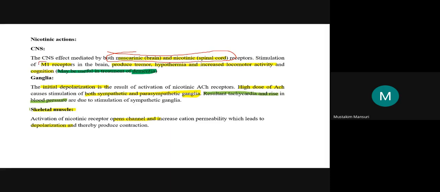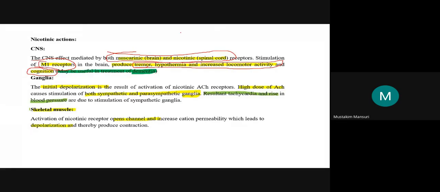As we know, the CNS has the M1 muscarinic receptor, and here in the brain they are producing tremor, hypothermia, and increased locomotor activity. And you will be surprised, it is also responsible for cognition.